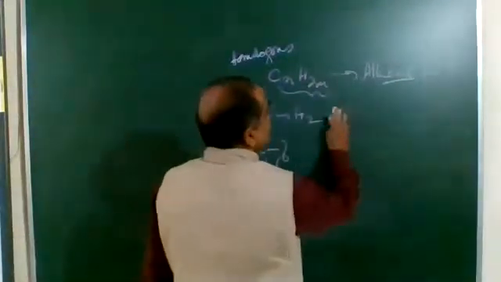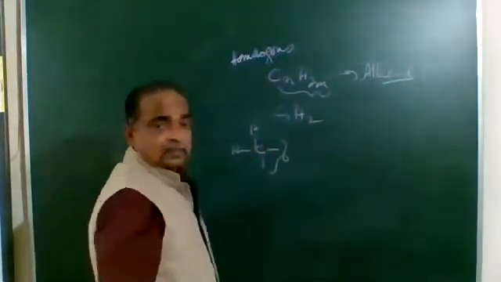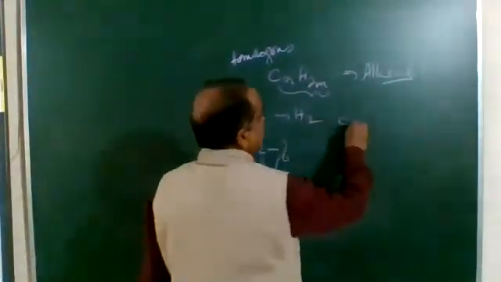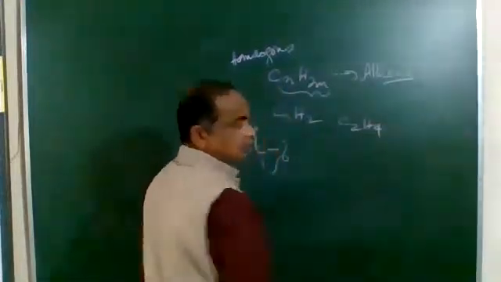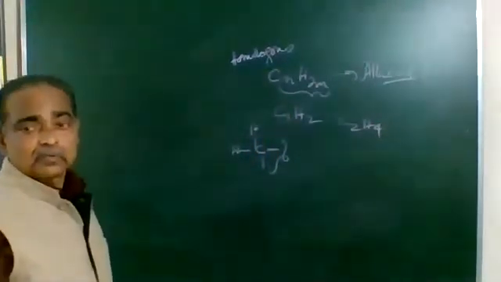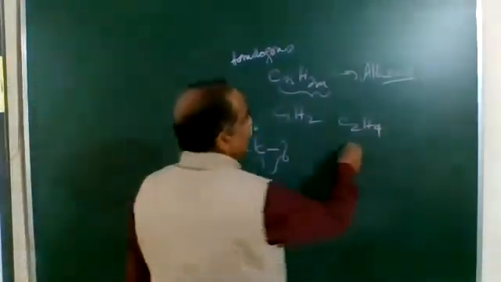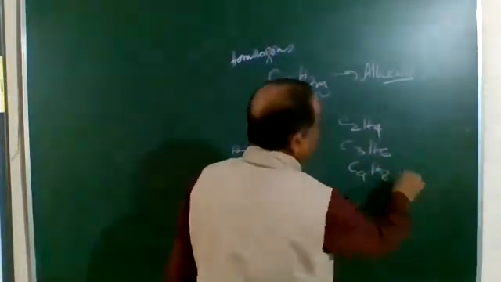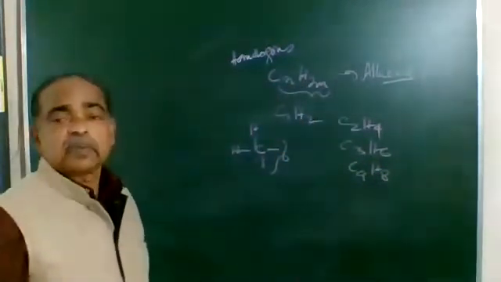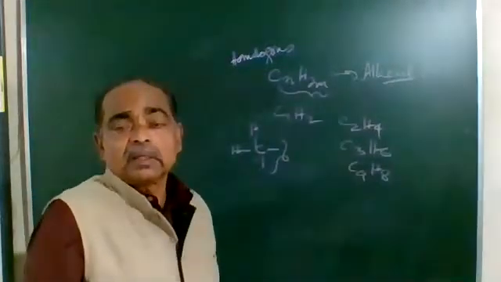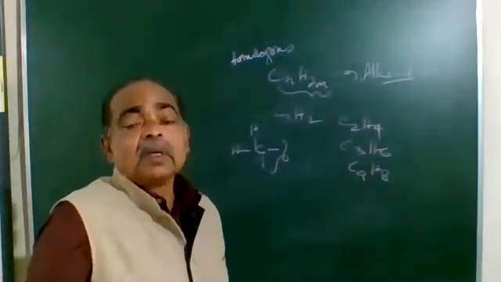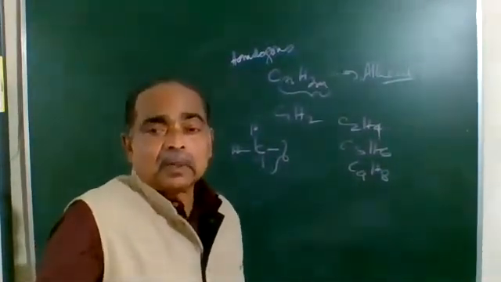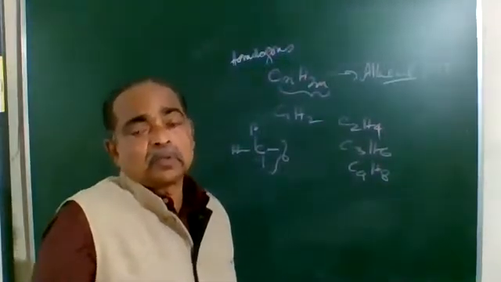That is, it should be more than 1. Therefore, the first member is C2H4. The second member is C3H6. The third member is C4H8. So remember, for an unsaturated hydrocarbon, the value of N begins from 2.